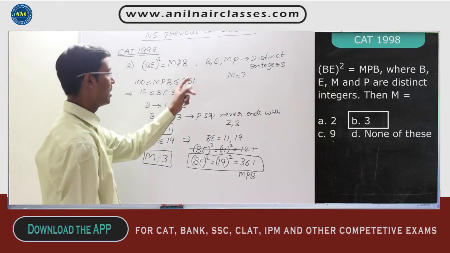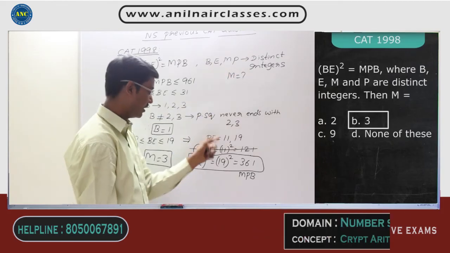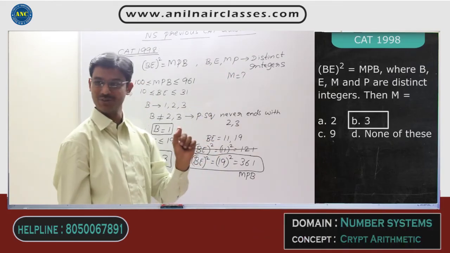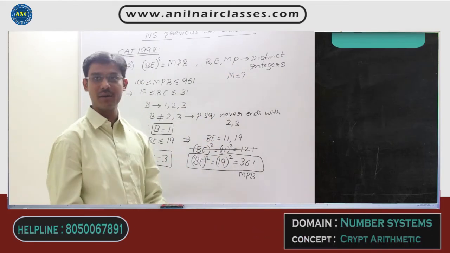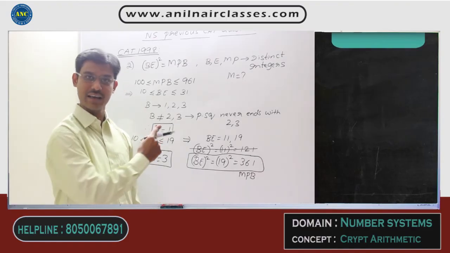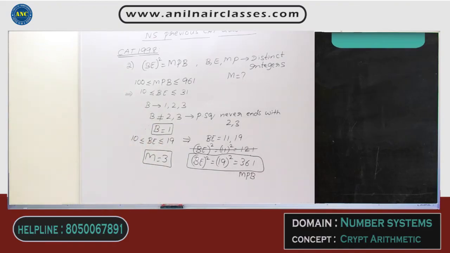Getting the idea? Because they are telling that B are distinct integers, these two cannot be the same values. Idea clear? You need to think a little bit to solve this question, sir. I hope the approach is clear, right? Please write down this question.